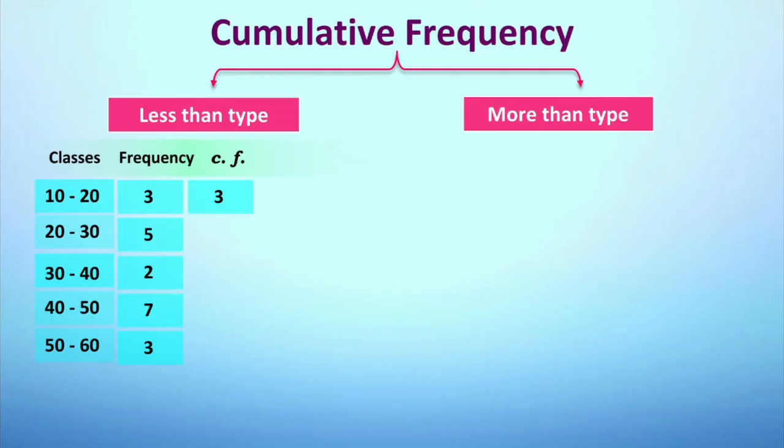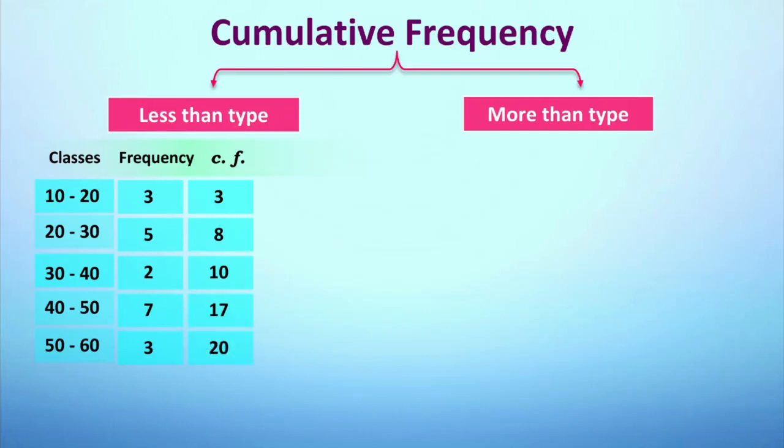After that, we add that 3 to the subsequent frequency, that is 5, and we get 8 as the answer. We write 8 beneath 3, then 8 is added to 2, we get 10. We write 10 beneath 8. 10 is added to 7, we get 17. We write it beneath 10, and 17 added to 3, we get 20. We write it beneath 17.